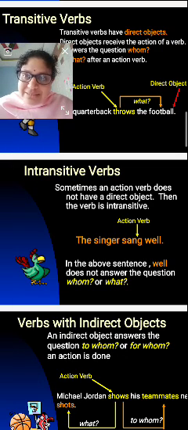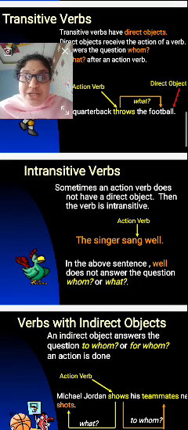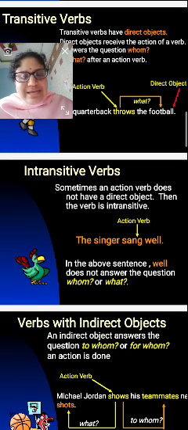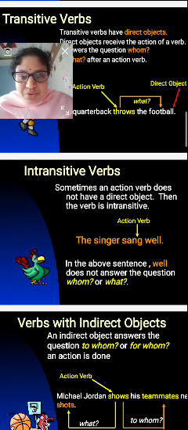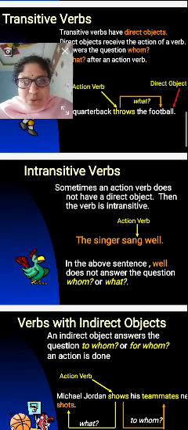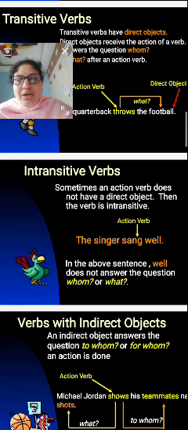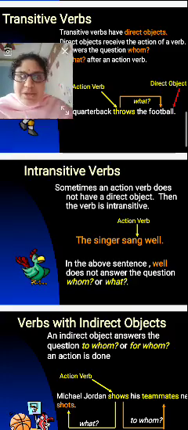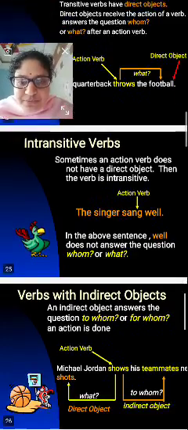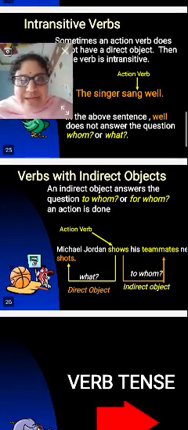The singer sang well. In the above sentence, well does not answer the question whom or what. That is not the answer. We are not giving the answer to the question, right? So the singer sang well; well does not answer the question. That's why here there is no direct object receiving the action. Now, work with indirect objects.